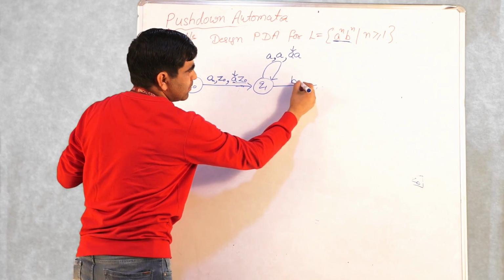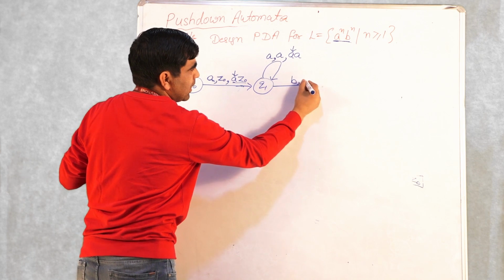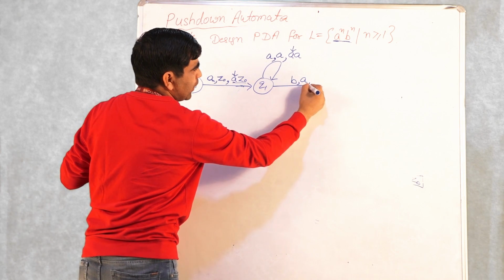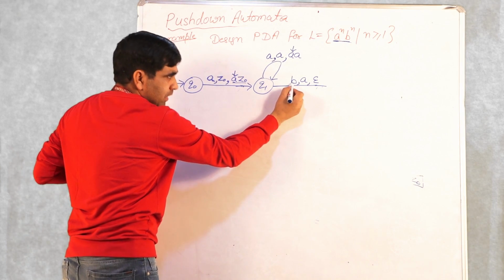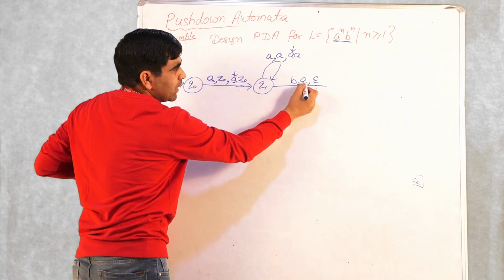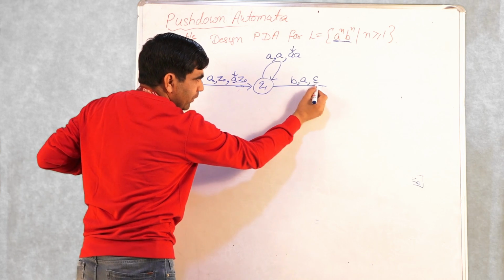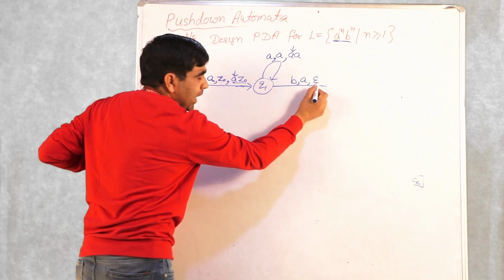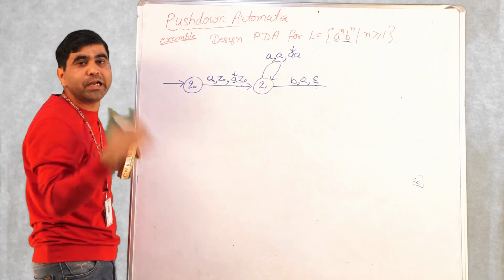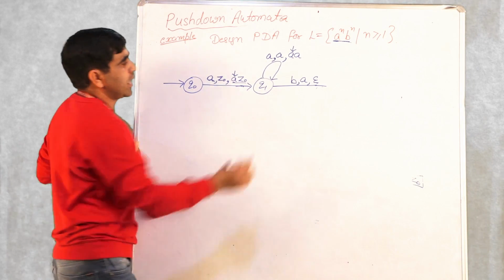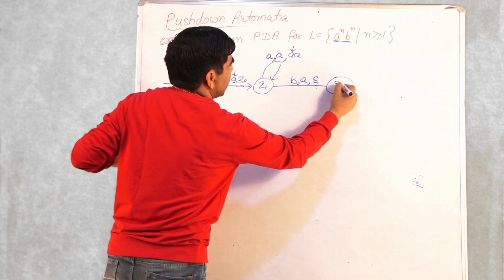So we'll write it like this. This is the current input symbol. The top of the stack is A. What are we going to do? This A will be removed. B is the current input symbol, A is the current symbol on the top of the stack, and this A is replaced with empty. It means we are performing a pop operation. We are deleting the top element from the stack. Then we are in this state Q2.